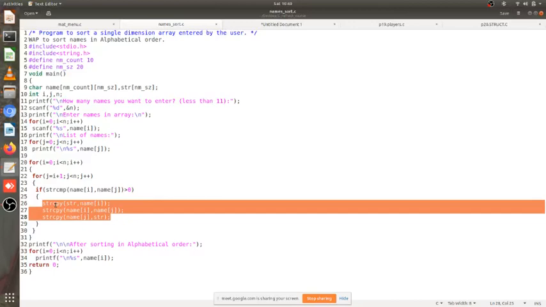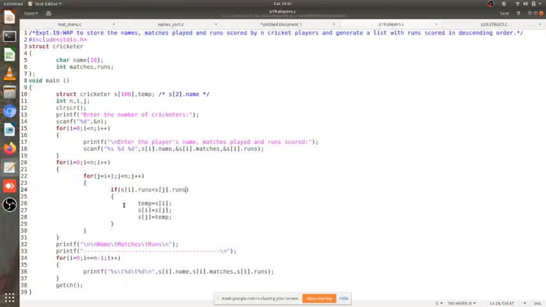So what we are trying to do is we are trying to copy name I into str, then we want to copy name j into name I, and then we want to copy string into name j. This is about string, and here we are doing the similar thing on the integers, so not integers, sorry, we are doing this with respect to the records, complete record we are swapping. So if si dot runs, that is runs for the I plus first player, is less than equal to sj dot runs, that is less than j plus first player.